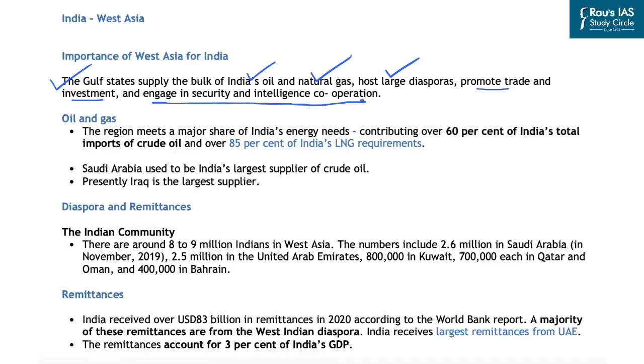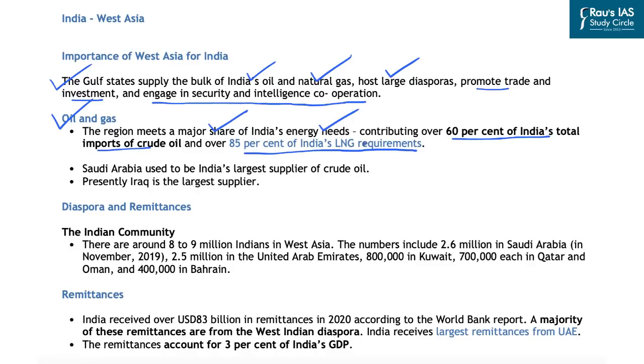If you divide the importance of West Asia for India into different parts, first and foremost is oil and gas, or the crude oil imports. This region is particularly important because it meets a major share of India's energy needs and contributes about 60% of India's total imports of crude oil and over 85% of India's liquefied natural gas requirements.